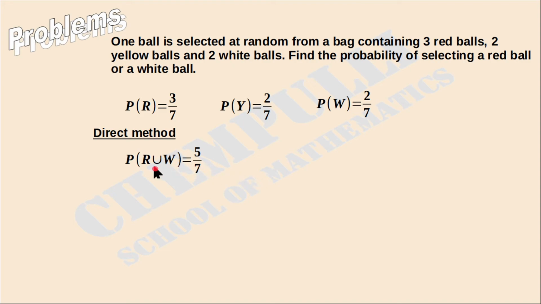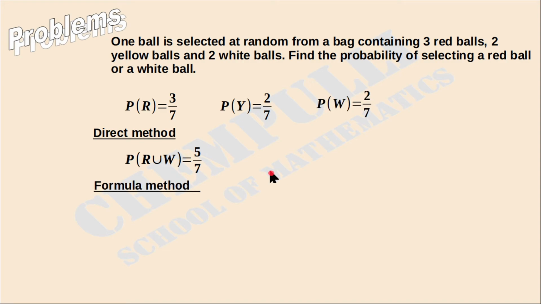That means we can write it like this: probability of R union W, or R or W, is equal to 5 over 7. Okay, that is the answer, because the number of outcomes favorable to red ball or white ball is 5 outcomes. That is 5 over the total number of outcomes, 7.